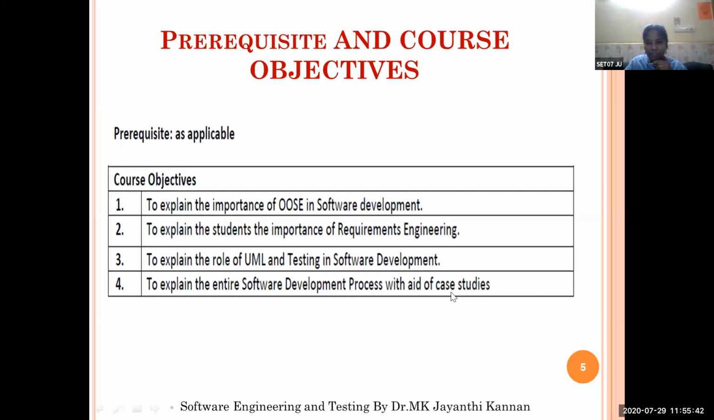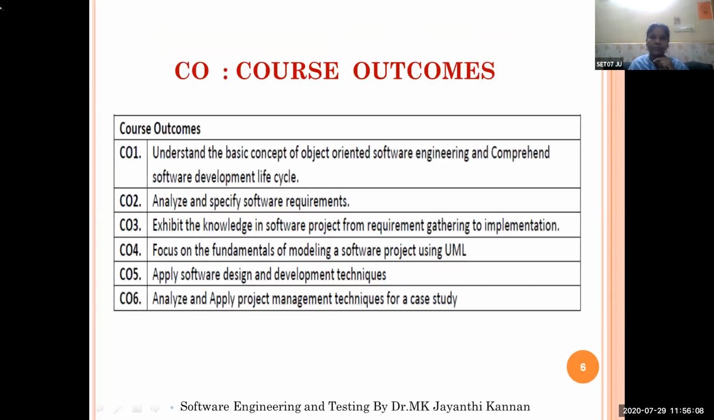We will take some case studies, real-time projects, and we will try to find out the problem in the particular case study, and we will create the diagrams for the particular case study, and we'll create the actual solution for the implementation for the project. Then we will go for the testing methods. So we will take some real-time projects as an example, and we'll try to solve the problem using the object-oriented software engineering techniques. So these are the four main course objectives of our course. So any doubt in the course objectives?